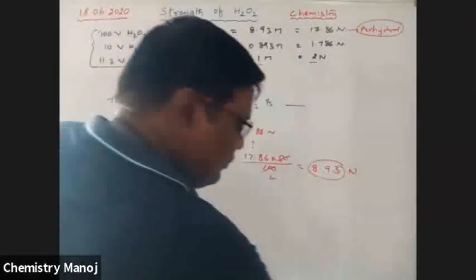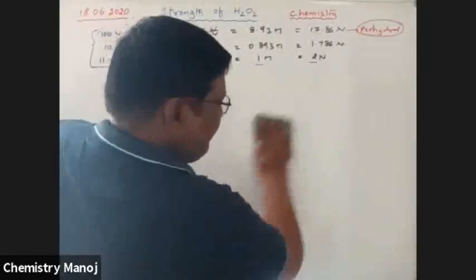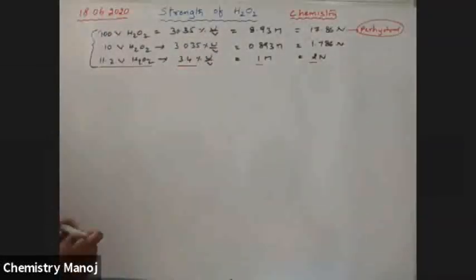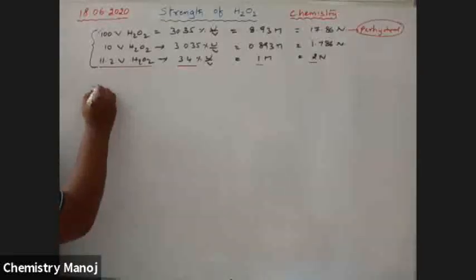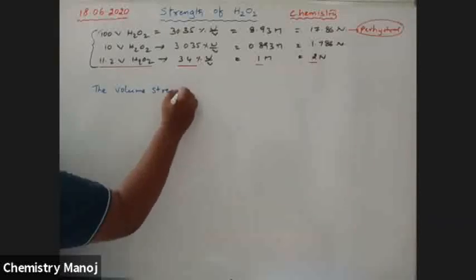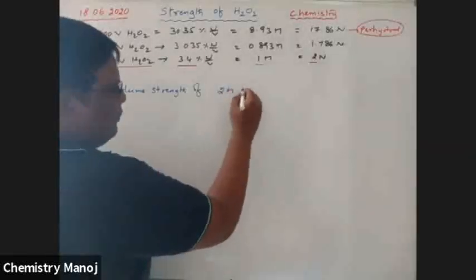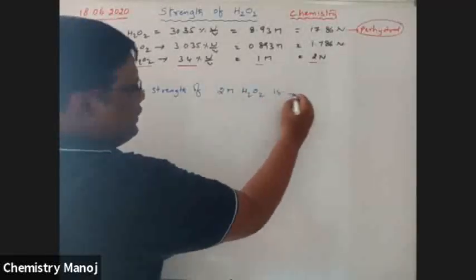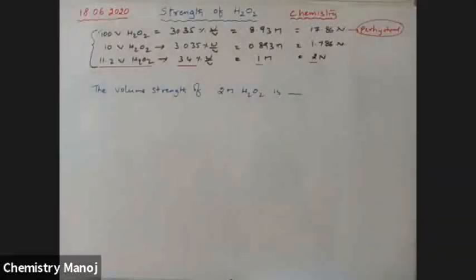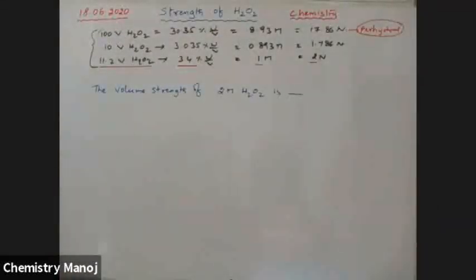One more. At least please tell me this one answer. The volume strength of 2M H2O2 is dash. The volume strength of 2M H2O2 is dash. Tell me at least this one. Please tell me. Just like previous, compare.